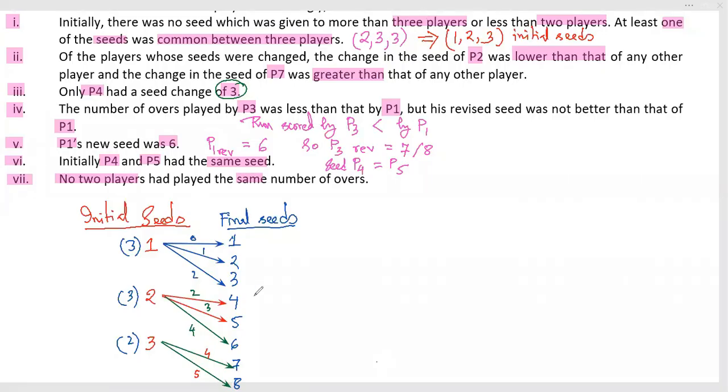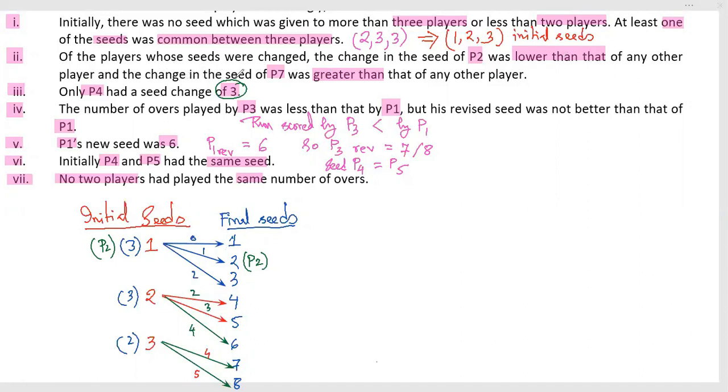So the information once we have taken, I can find out that from 1, 0 change, 1 change, 2 change, it is happening. 1 change is the minimum. And of the player whose seeds were changed, the change in the seed of P2 was lower than that of any player. That means it would definitely be P2. So P2 would be here. And P2 seed change is 1. So P2 it was initially, and was lower than any other player.